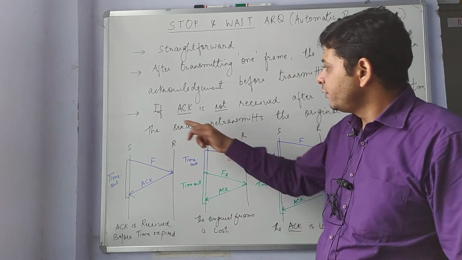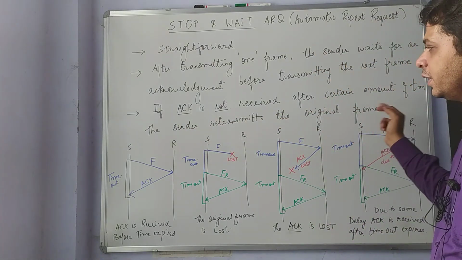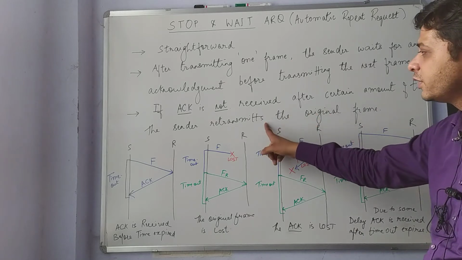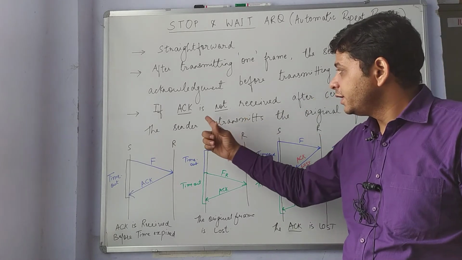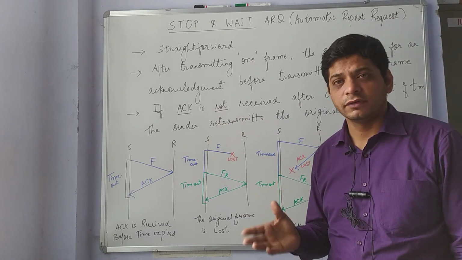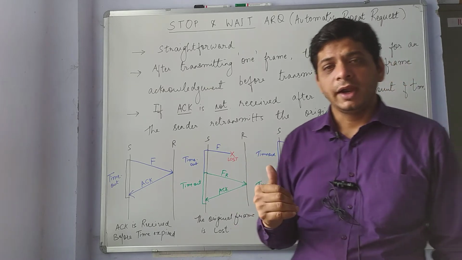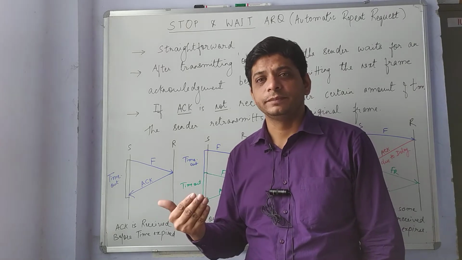If the acknowledgement is not received after a certain amount of time, the sender retransmits the original frame. So if the acknowledgement is not received for a particular time, the sender waits for that time and retransmits the original frame again.